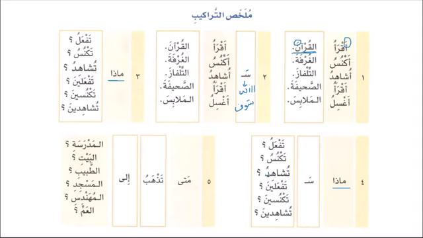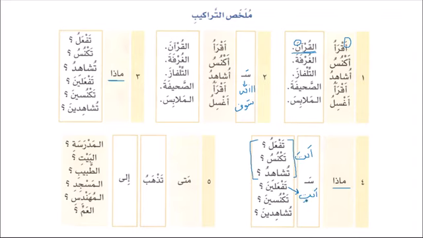طيب, now what's the difference between تفعل, تكنس, and تشاهد, and تفعلين, تكنسين, and تشاهدين? So I'm very sure that you remember that when you talk about تفعل, تكنس, تشاهد, you are basically talking to someone who is next to you, and he is singular masculine. Basically it means أنت. يعني أنت تفعل, وأنت تكنس, وأنت تشاهد. But if you are talking to a person who is next to you and she is singular feminine, then basically it means أنتِ.